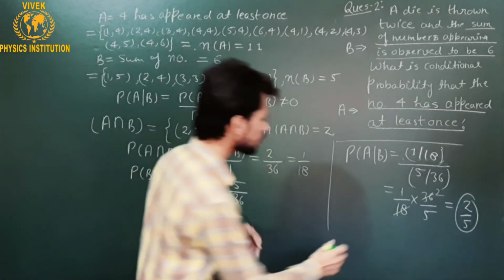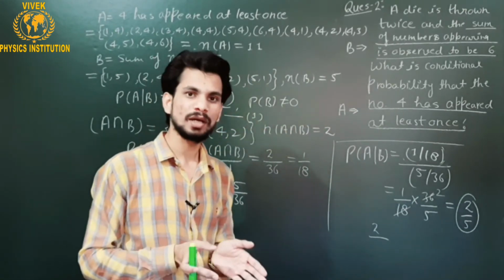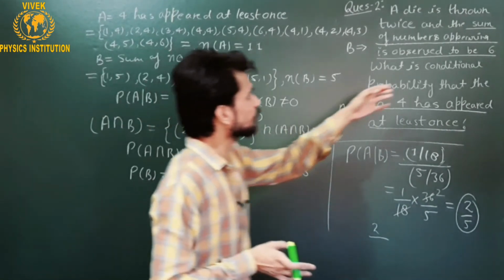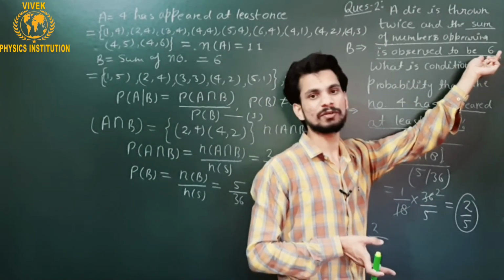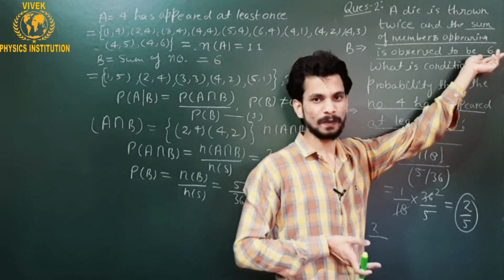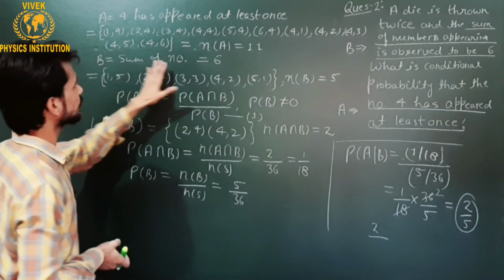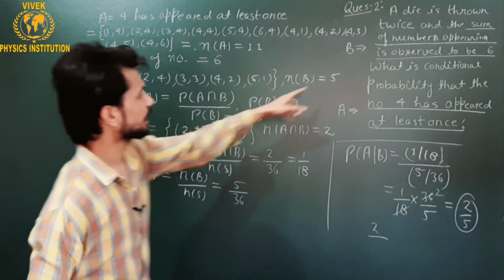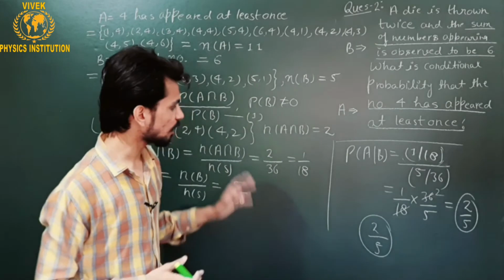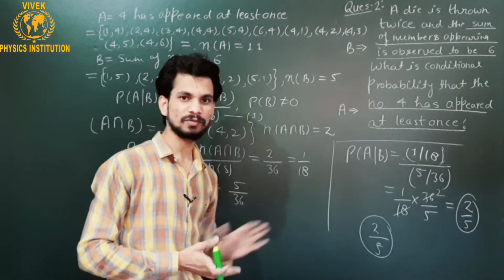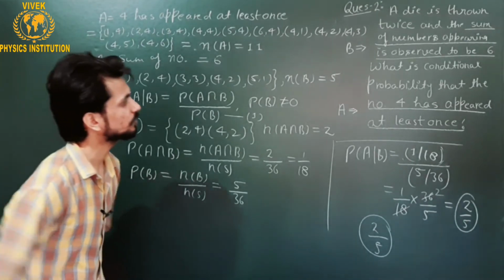So they are the two numbers. Favorable events are 2, and out of what? Out of this event, because this is already happened, so this is working for me as a fundamental event. The total number in these events is 5 here. So I will divide this by 5. So by the common understanding, you can also find the value of such kind of questions in which no complexity is there. Okay, now let's move towards another question.